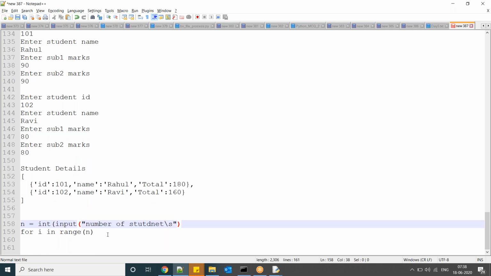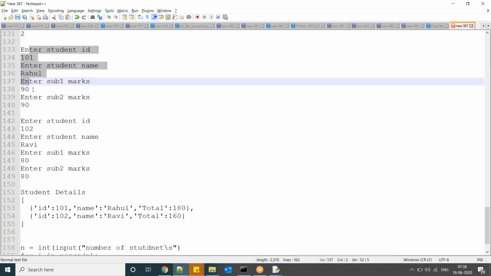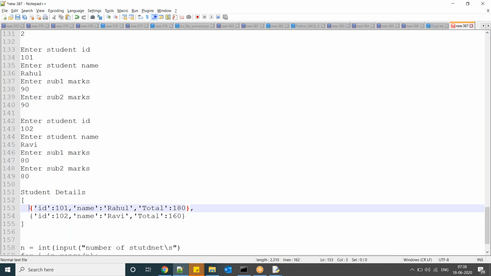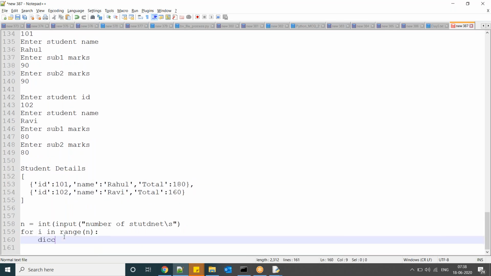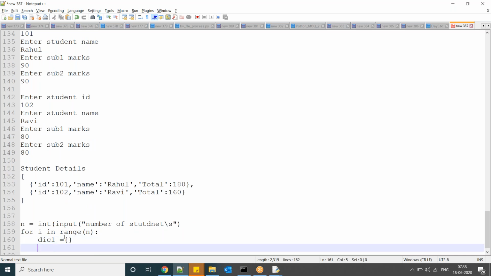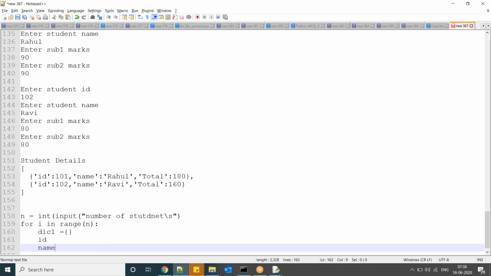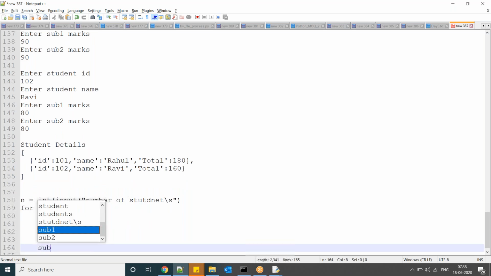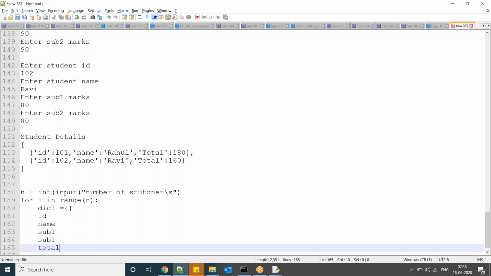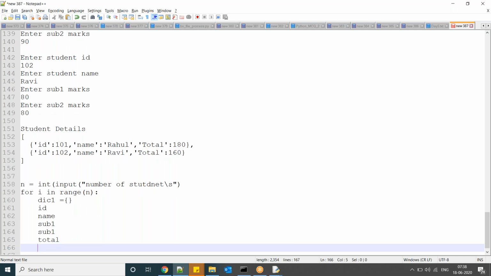So take one empty dictionary here. Enter id, name, subject one, subject two, prepare a total, and then add elements to the dictionary.